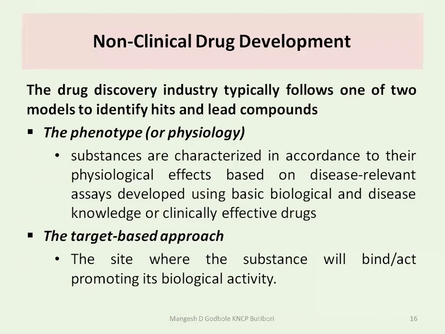Then we will go through the various phases of this drug development. Initially we will go with the non-clinical drug development. What is the meaning? How do we go with this non-clinical drug development? The drug discovery industry typically follows one of two methods to identify hits and lead compounds. Number one is the phenotype or the physiology. Substances are characterized in accordance with their physiological effect.